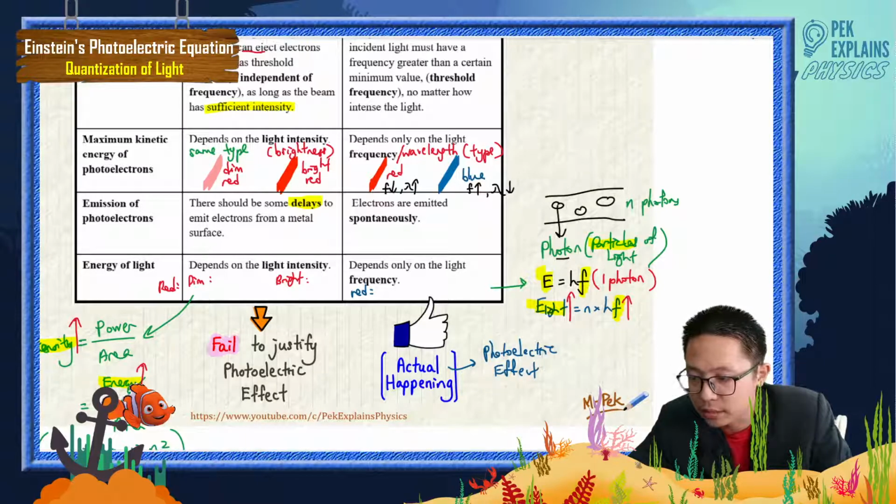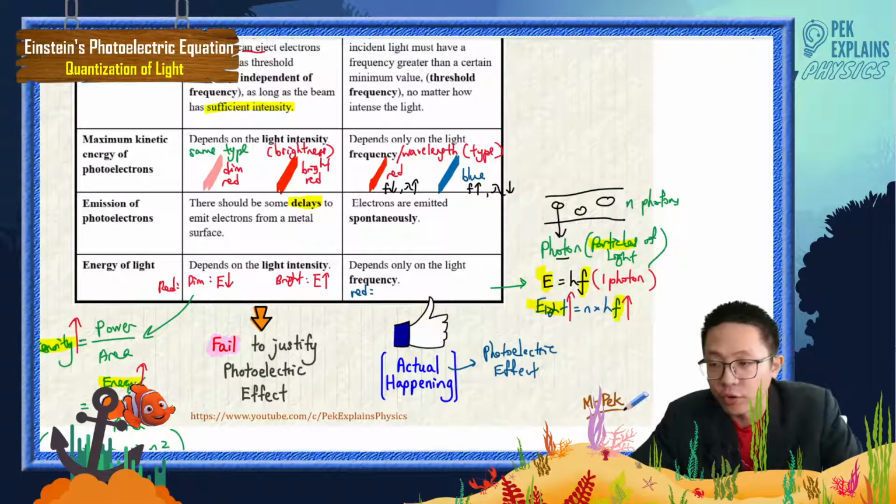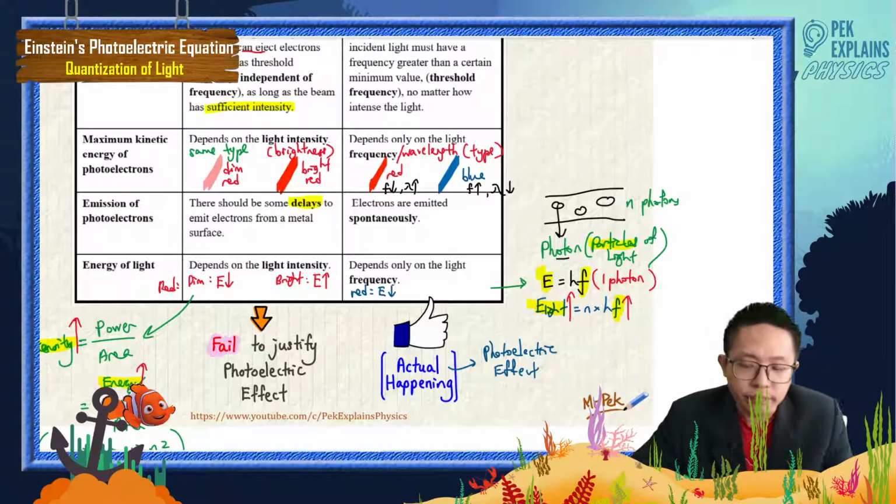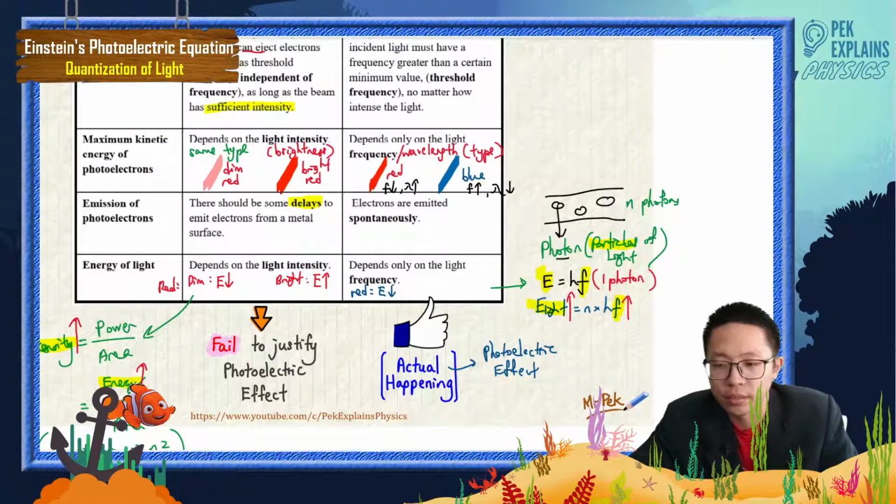This one is the energy: dim one less energy, bright one more energy. For red light, in quantum physics, he's saying it depends on frequency. That means the red light has low energy because it has low frequency. Yeah, red light has low frequency, so it has low energy.